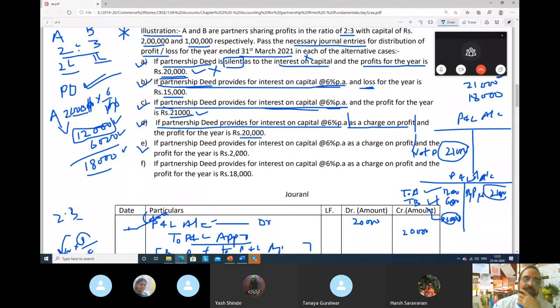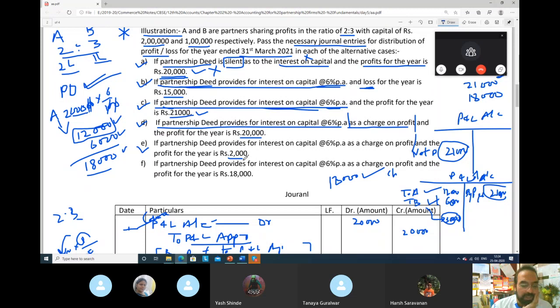See guys, this case: you are paying a charge, means 18,000 rupees interest you have to pay at any cost because it is a charge. But profit, you don't have sufficient profit. Profits, you have only 2,000 rupees.